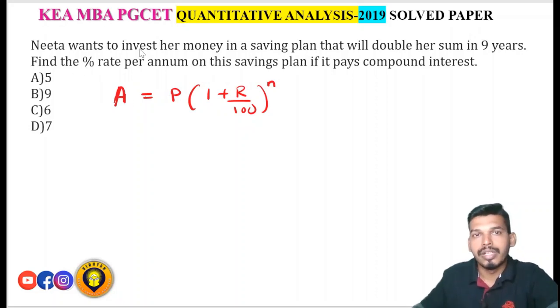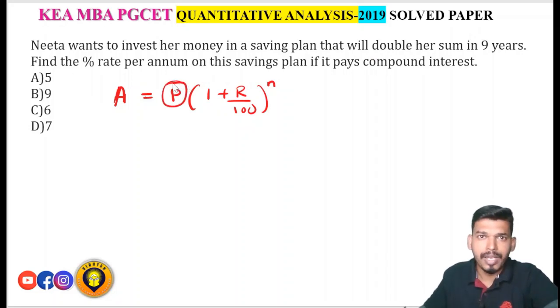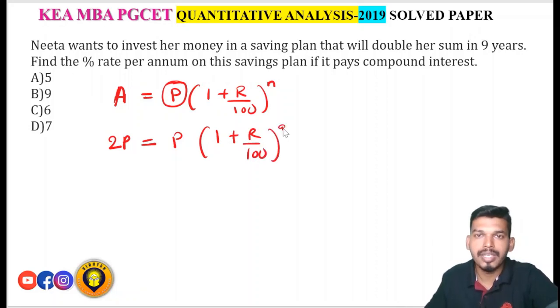So what they told: Neeta wants to invest her money in a saving plan that will double her sum. So if she invested P as the sum, her amount will become 2 times P. So 2 times P is equal to P into 1 plus r by 100, in how many years? In 9 years.